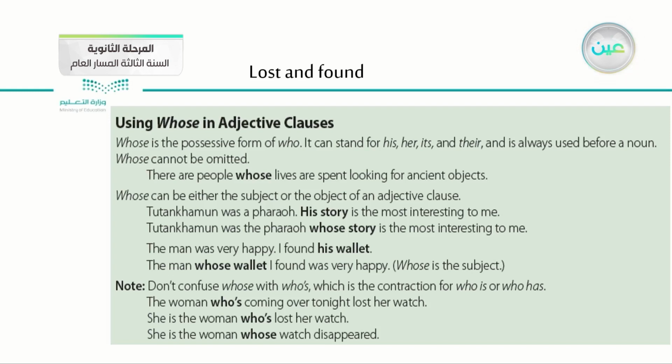There are people whose lives are spent looking for ancient objects. As you see here, we use this tool as a subject of this sentence. Whose can be either the subject or the object of an adjective clause. So we can use whose as a subject or as an object of the adjective clause. Tutankhamun was a pharaoh. His story is the most interesting to me. And of course, in this example, we have Tutankhamun was a pharaoh whose story is the most interesting to me.